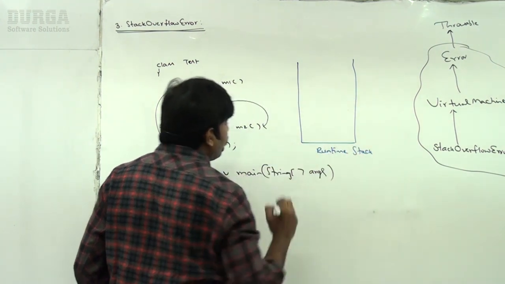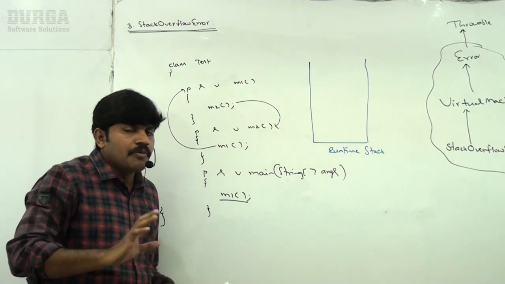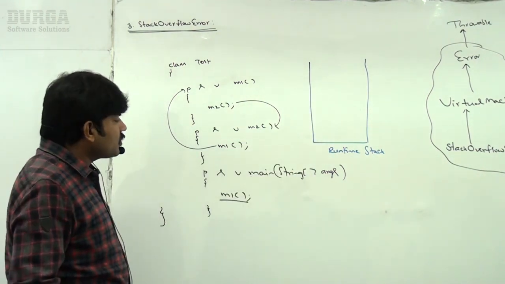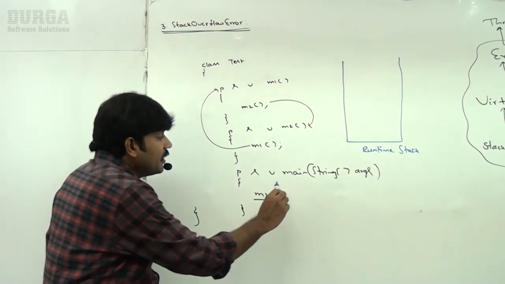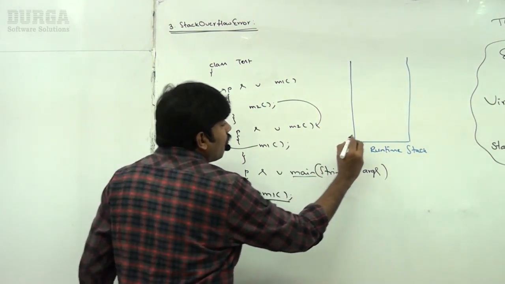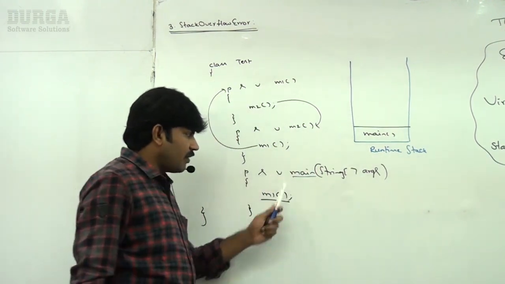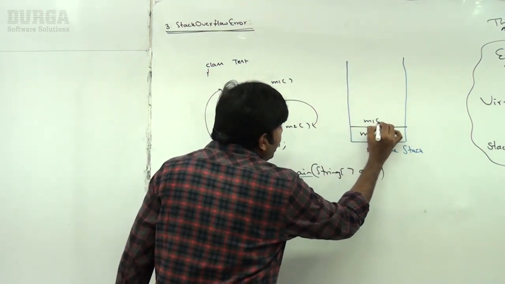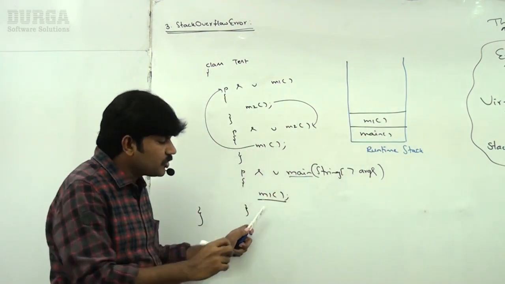Every method call performed by the main thread will be stored here. First, the method executed by the main thread is the main method, so for main, one entry will be stored. Main internally calls m1, so for m1, one entry will be stored.